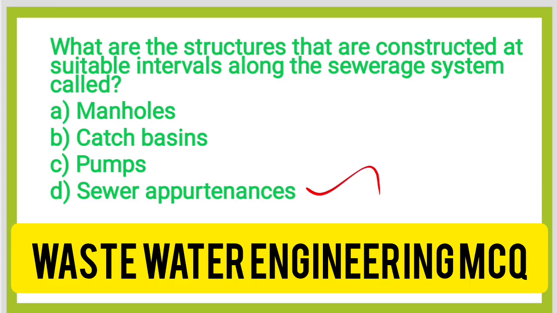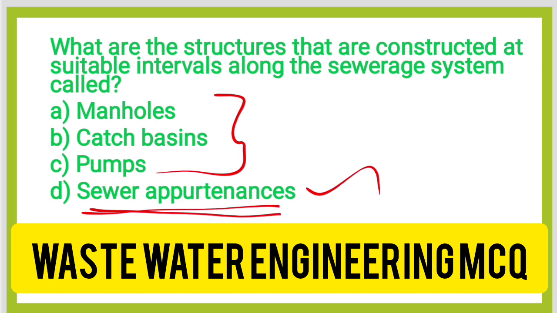So the manholes, catch basins, pumps, these all come under the sewer appurtenance. Sewer appurtenances are the structures that are constructed at suitable intervals along the sewer system, that include structures such as manholes, drop manholes, slam holes, cleanouts, catch basins, etc. So the sewer appurtenance is the correct answer.